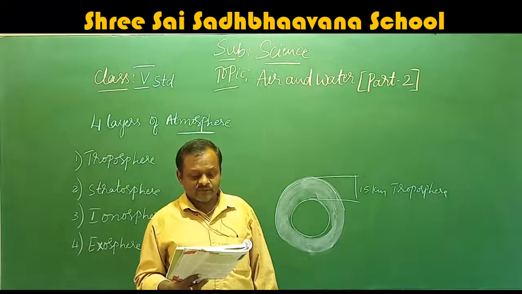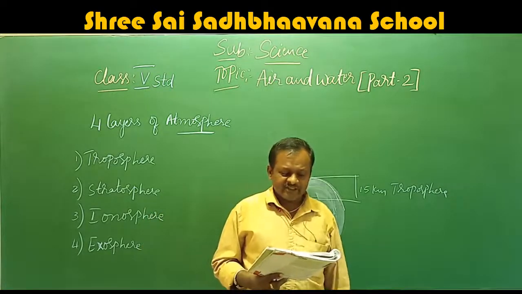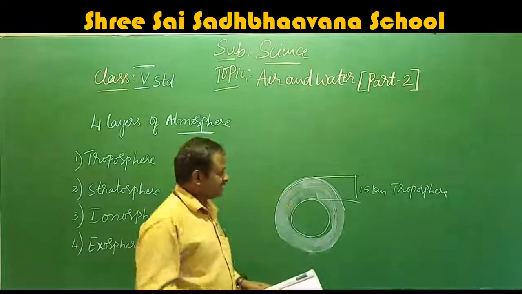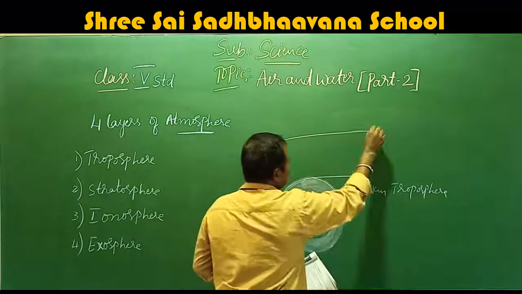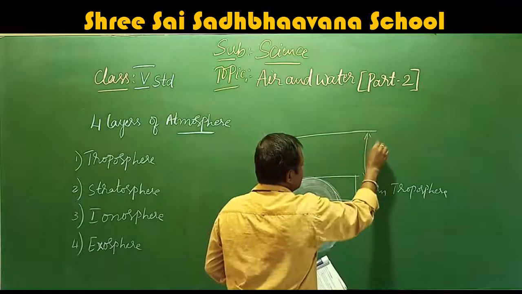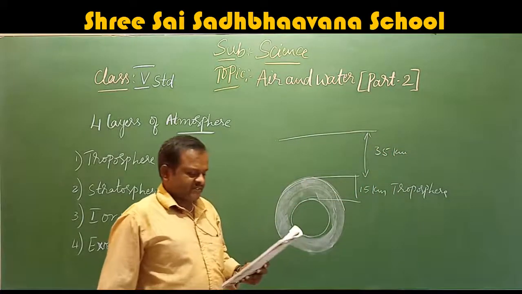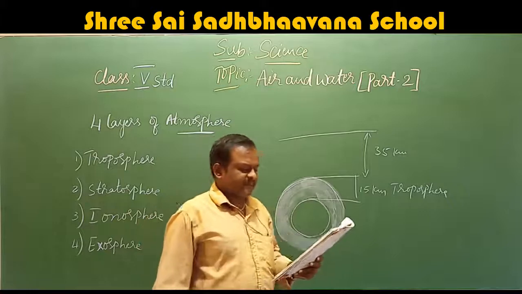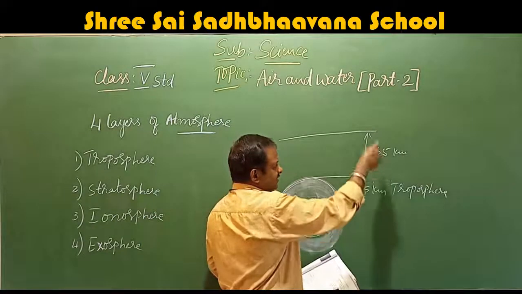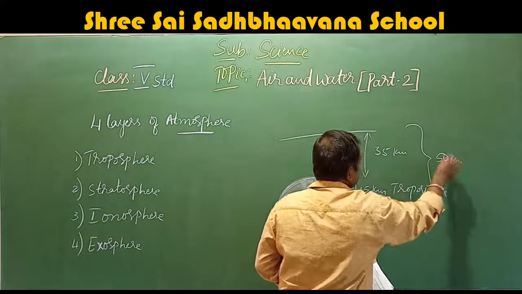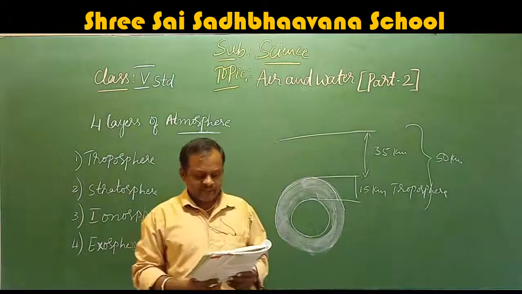Next, we come to the stratosphere. It extends up to 35 kilometers and lies above the troposphere. That means 15 plus 35, totally 50 kilometers.